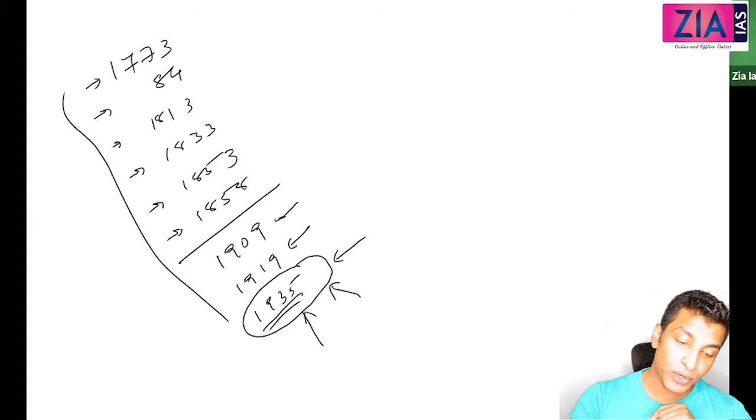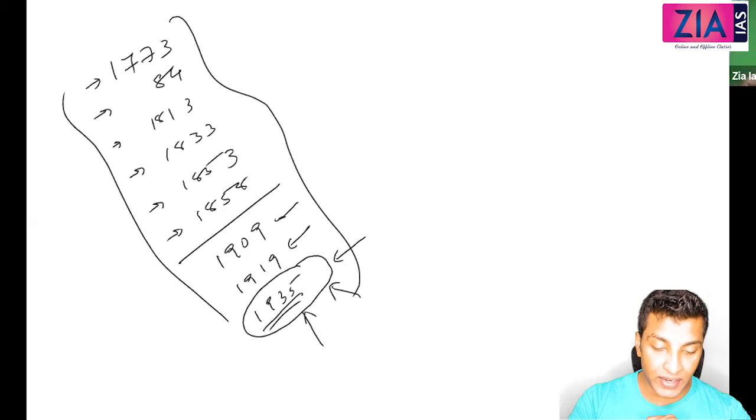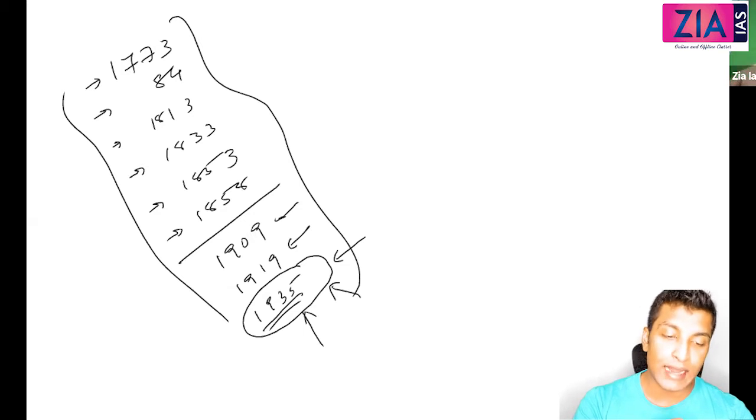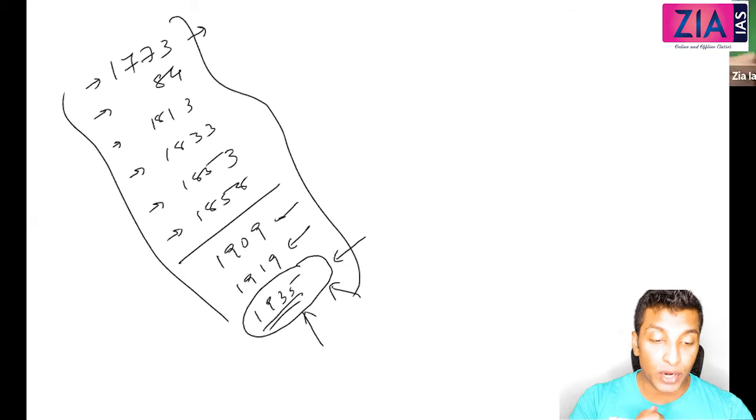So this is what we are going to do today. I'll start with the 1773 Regulating Act and try to cover as much as possible today. In Lakshmikant, there may be 6-7 points on the 1773 Regulating Act, but maybe 2 points are more important, and those are what we will discuss in the class.